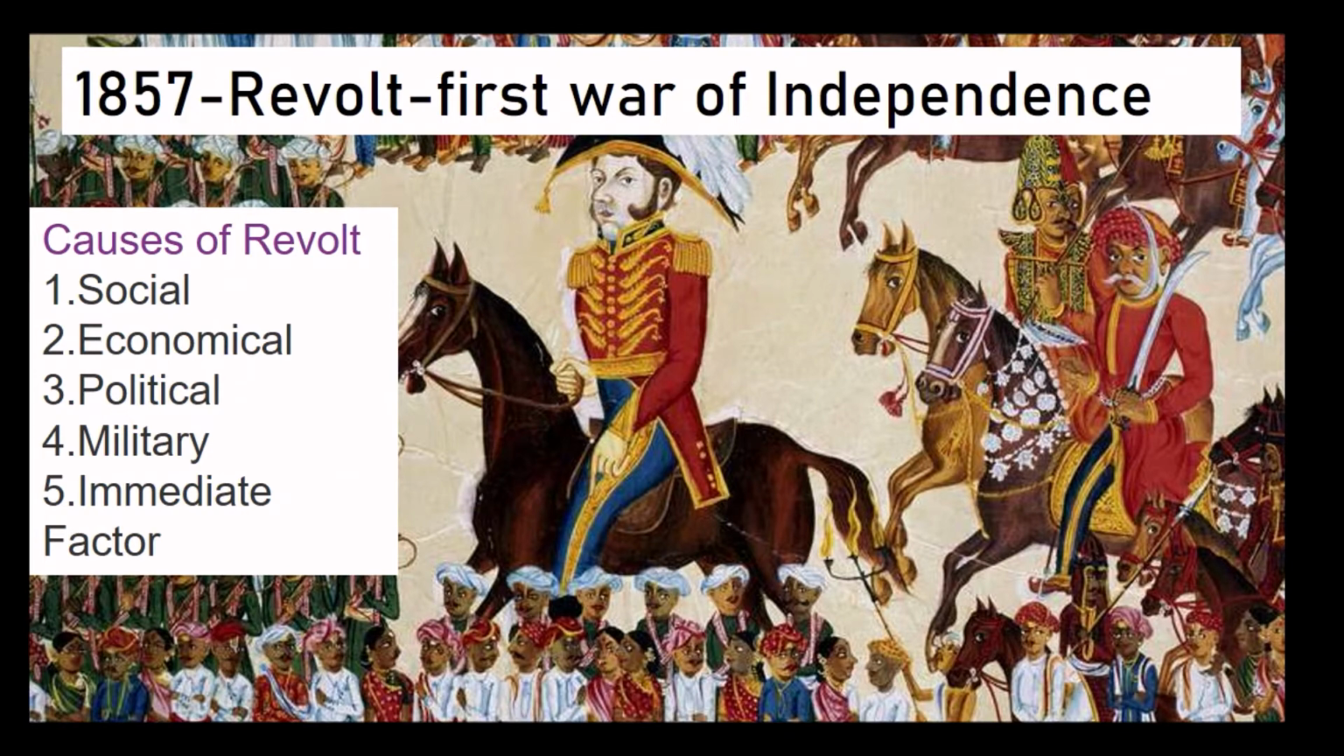Today we are going to learn about the 1857 revolt, the first war of independence. What are the causes of the 1857 revolt? To list out the causes, there are 5 major causes. First, the social causes. 2, economical causes. 3, the political causes. 4, military causes. 5, immediate factor or immediate causes. Let us learn each one in detail.